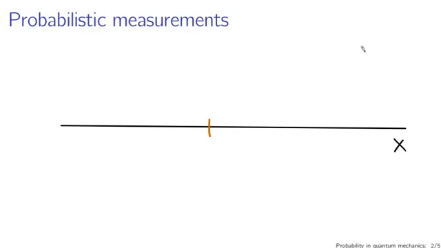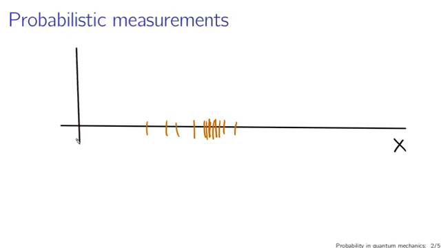Maybe I measure the ball to be there on the floor. If I prepare the experiment in exactly the same way, attempting to put the ball in the same position on the floor and measure the position of the ball again, I won't always get the same answer because of perhaps some imprecision in my measurements or some imprecision in how I'm reproducing the system. So I might make a second measurement there, or a third measurement there. If I repeat this experiment many times, I'll get a variety of measurements at a variety of locations. And maybe they cluster in certain regions, or maybe they're very unlikely in other regions. But this distribution of measurements, we can describe that mathematically with a probability distribution.